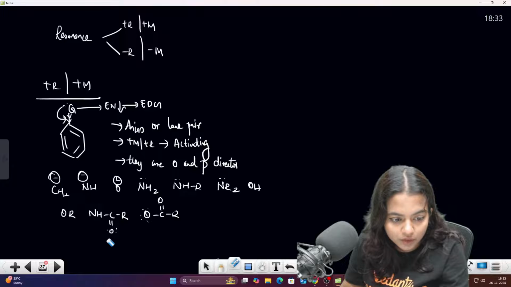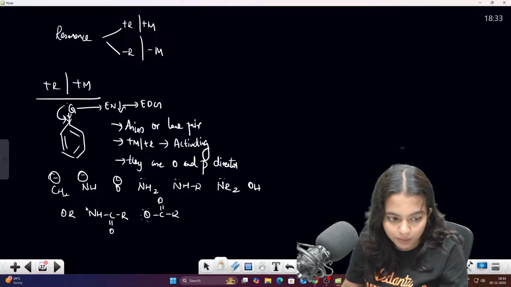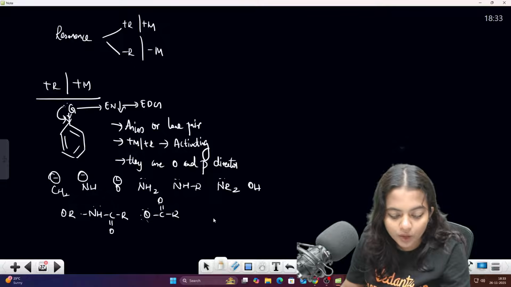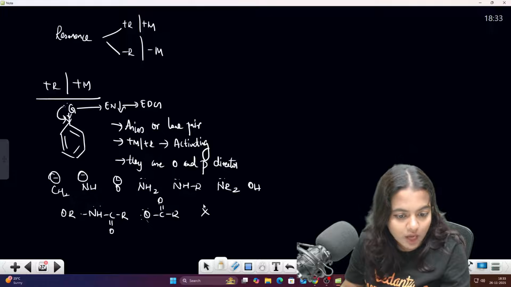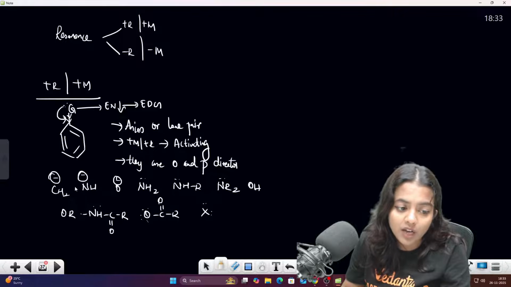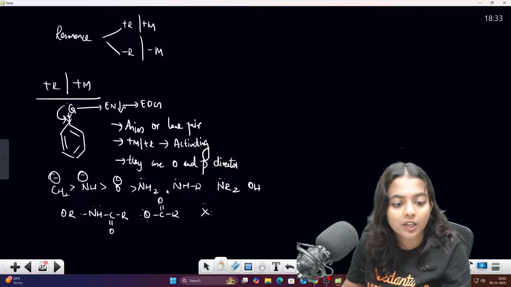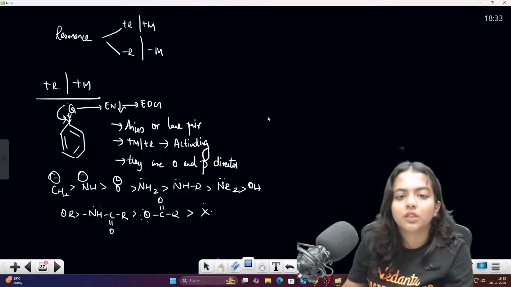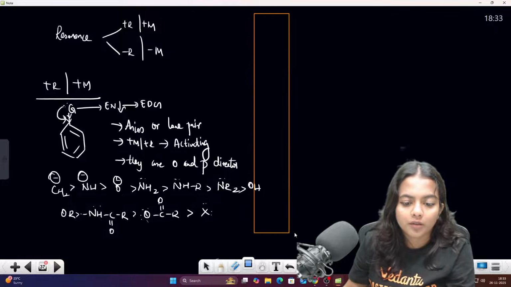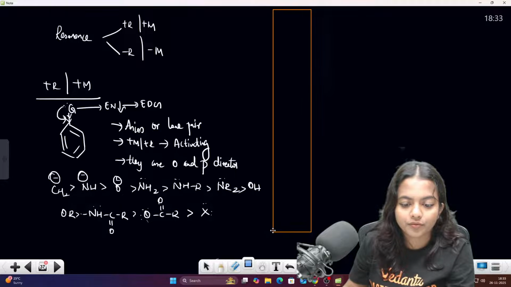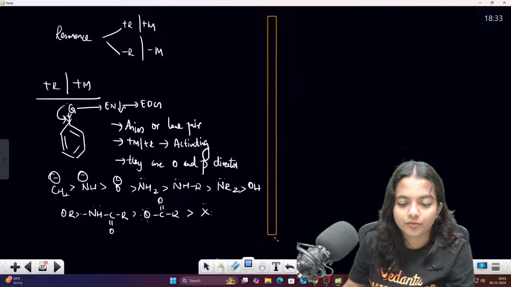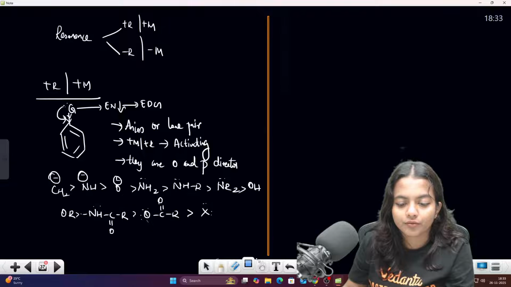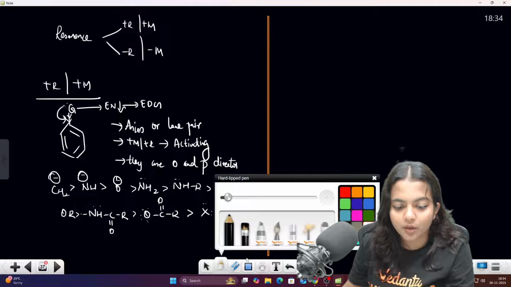No, here it is not the lone pair. This is not the lone pair. They are not acting as the lone pair. This NH is acting as the lone pair. Okay. Then halogens. Halogen அங்க வந்து minus I இருந்தது, இங்க வந்து plus M இருக்கு. Okay. So these are the groups which are showing the plus M effect.